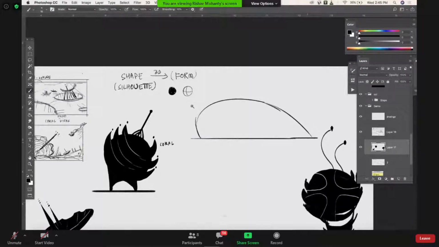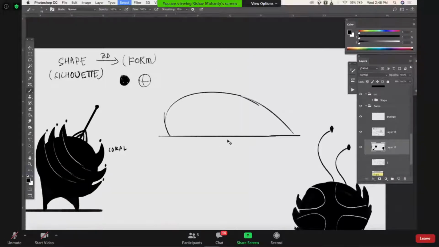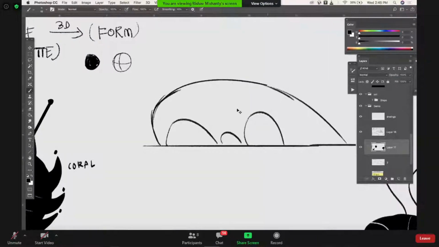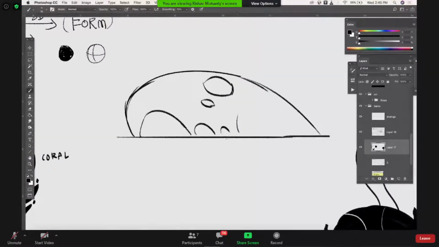Okay. Next question. Does concept art every time need to be workable, or should it be logically correct? Any one of you guys? Didn't get that question. Okay. So it's saying, does the concept art need to be workable, or should it be logically correct? So basically, what he's trying to say, I think, is believable.